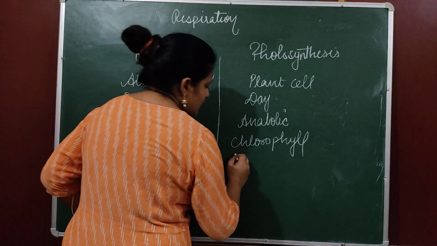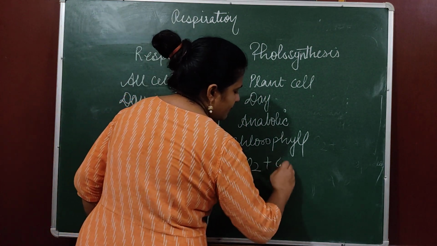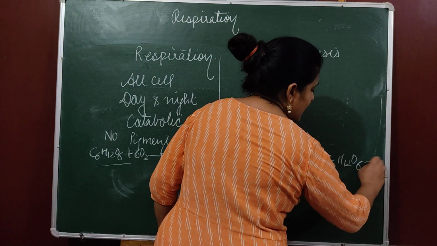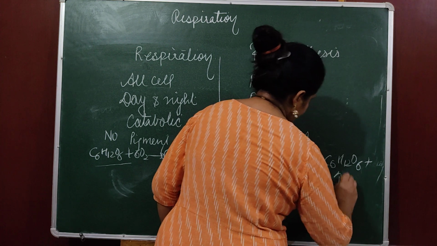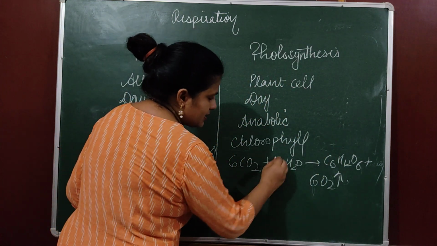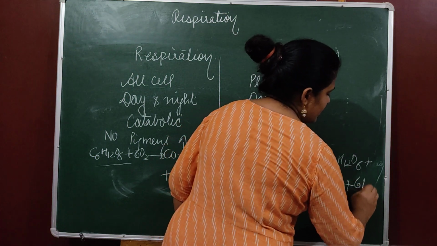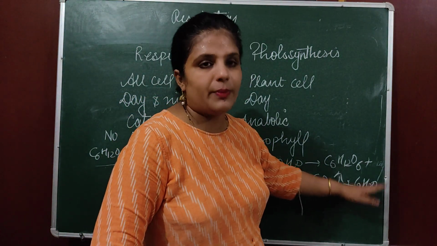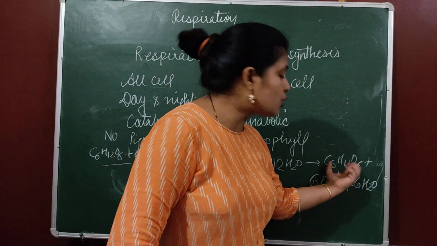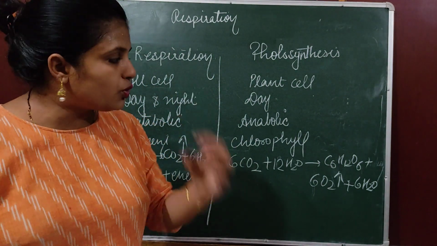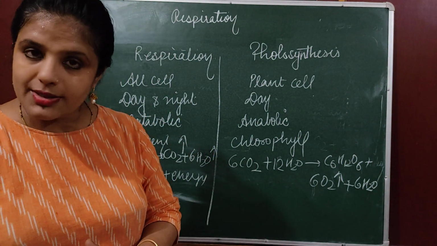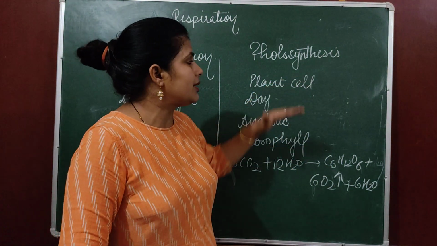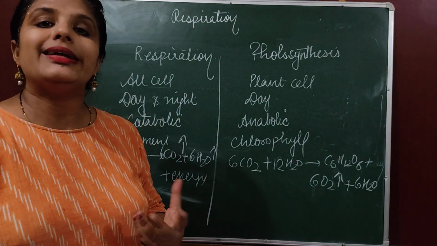After photosynthesis, in photosynthesis carbon dioxide combined with water and they form glucose. They synthesize glucose and they form oxygen. ठीक है, वैसे तो ये रिएक्शन ऐसे है बच्चों, 12 molecules of water plus they form 6 molecules of water. This oxygen is released into the environment, water is also released into the environment or consumed during the process, but this glucose is formed, synthesized. This glucose is stored in plant cells in the form of starch. So this is synthesizing something. तो हम मोटा मोटा ऐसे बोल सकते हैं कि during photosynthesis dry weight increases.